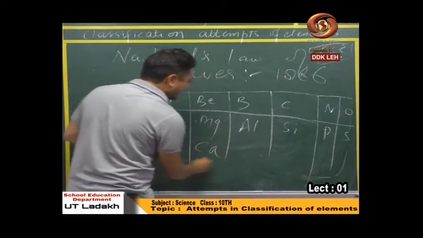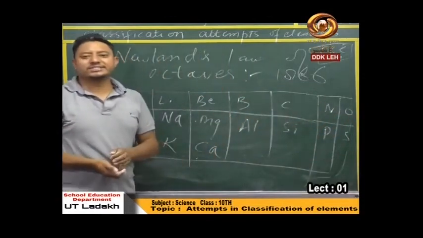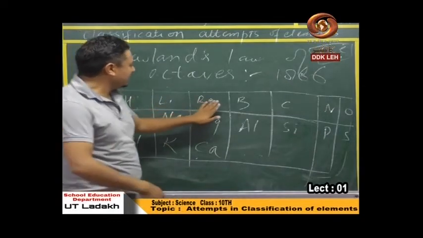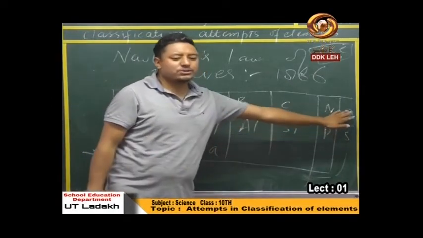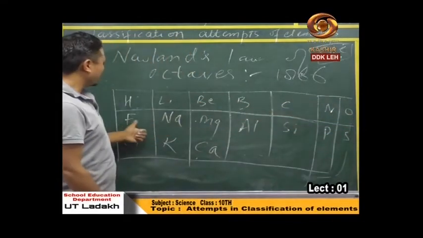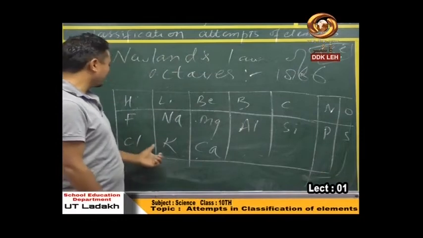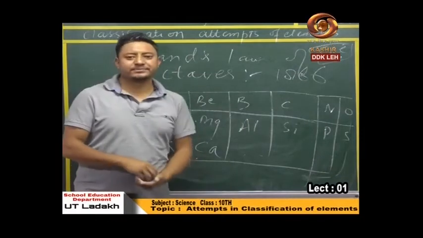See, this was how he classified his periodic table. See, hydrogen, lithium, beryllium, boron, carbon, nitrogen, oxygen, fluorine, sodium, magnesium, aluminum, silicon, phosphorus, sulfur, chlorine, potassium and calcium.